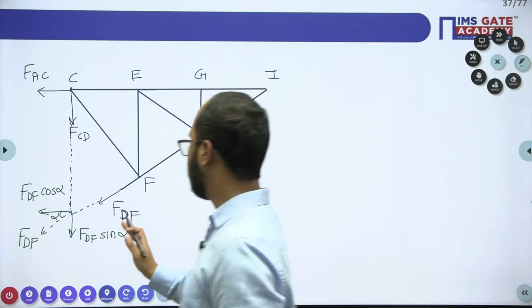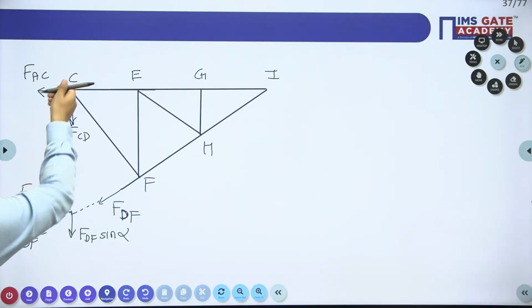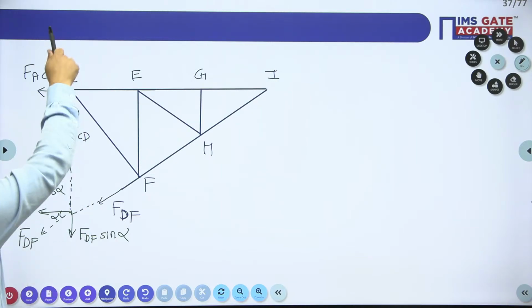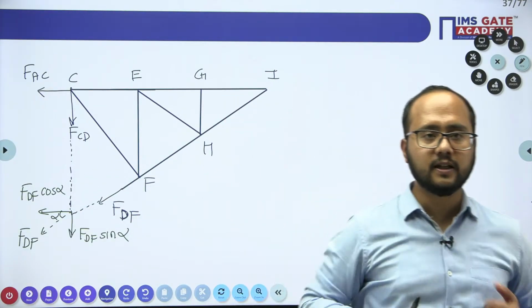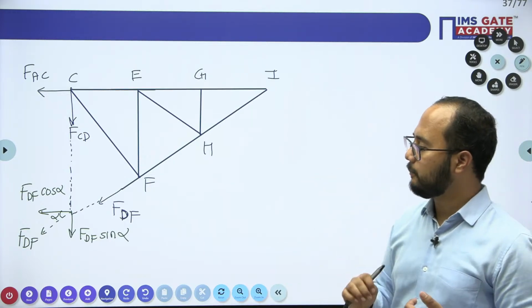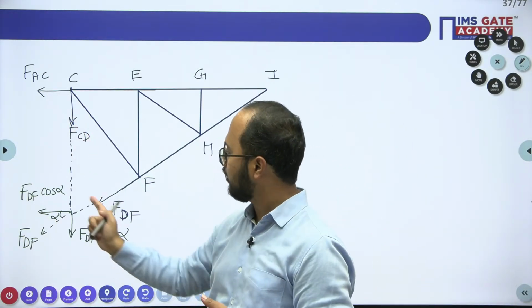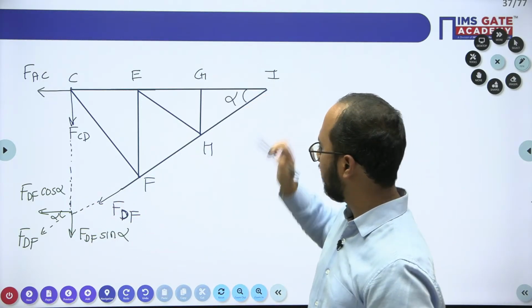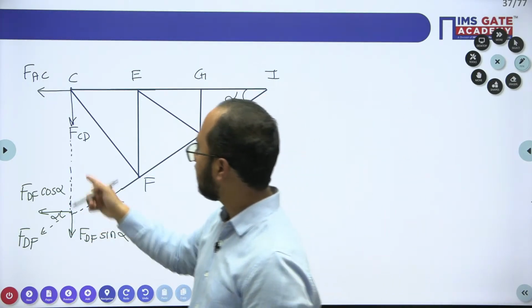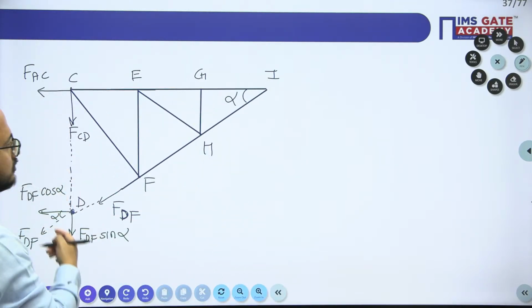Now only DF cos alpha will have a moment about point C. DF sin alpha will not have a moment because it is passing through C only. So only DF cos alpha will be there. Now our objective here is to find this alpha value. This is C, this point is D, and we need the distance CD also.